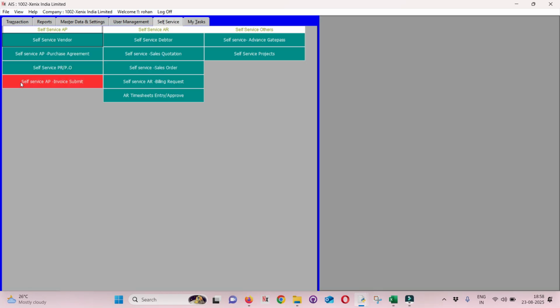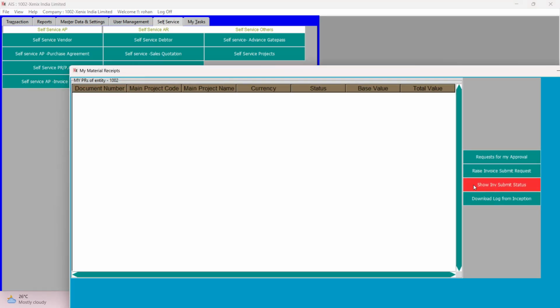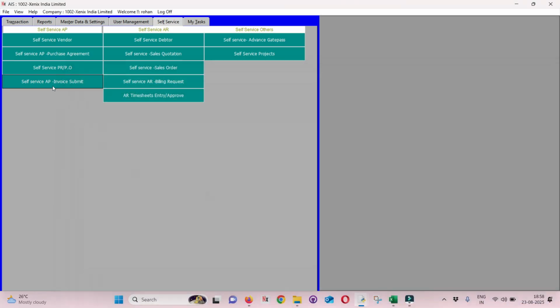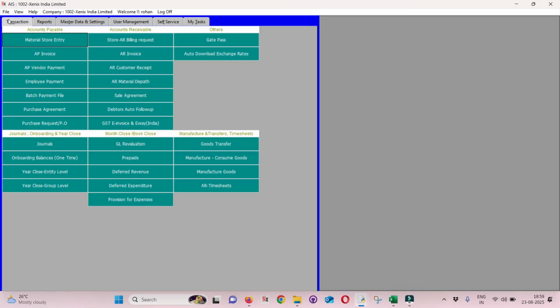When your organization grows big, people who are receiving the invoices can use this option of invoice submit, and they can submit an invoice for your accounting. If they have received an invoice, they can use this option, and first it will go to the manager. They will review it and it will follow the approval flow. Once it is approved here, it gets reflected to the accounts team to account under AP invoice.